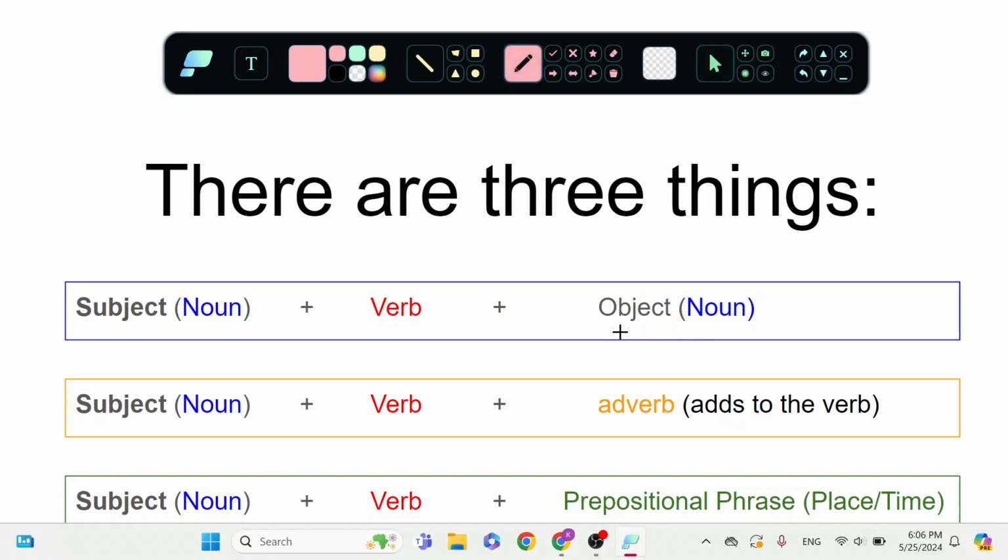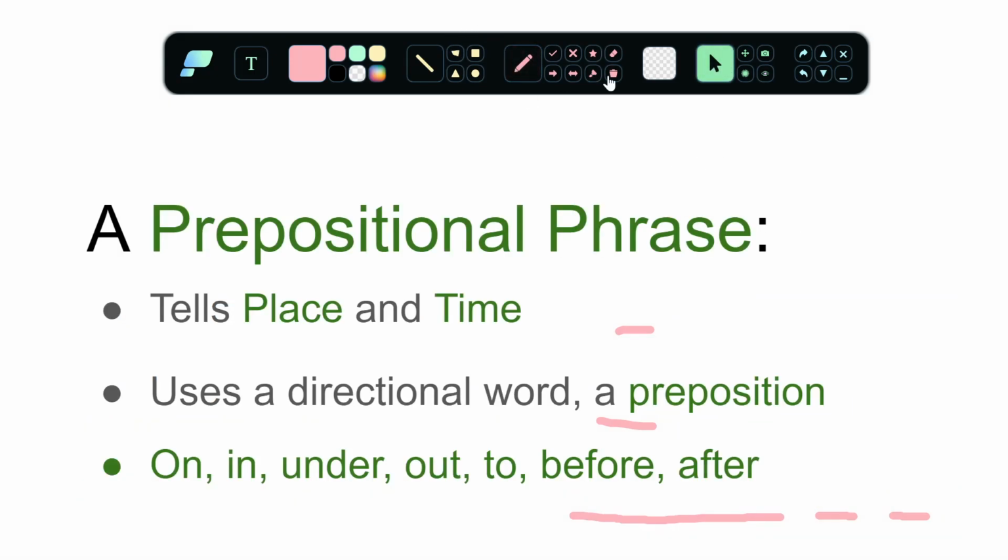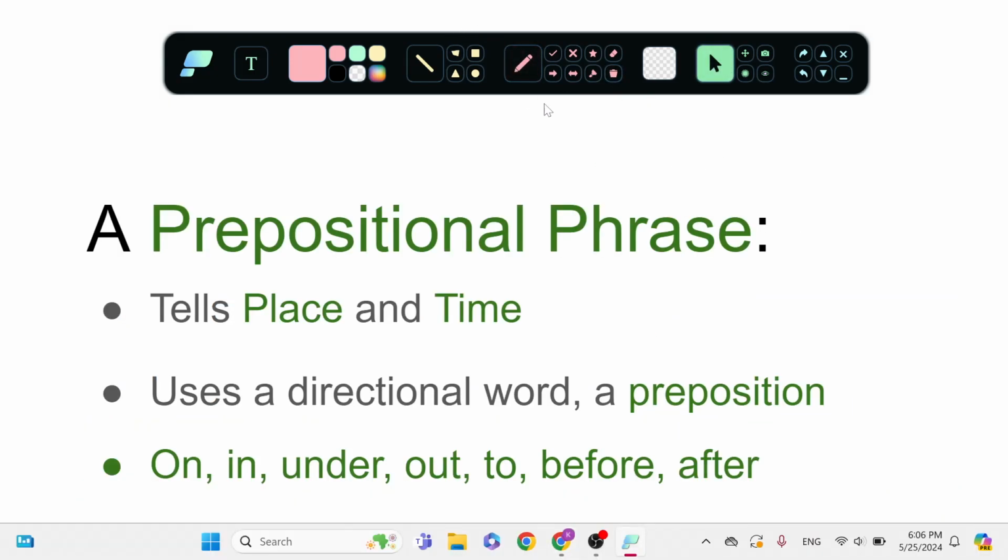So now we're on the third thing. First was noun, the object. Second was adverb. And down here, prepositional phrase. This will tell us place and time. So what is a prepositional phrase? Prepositional phrase.